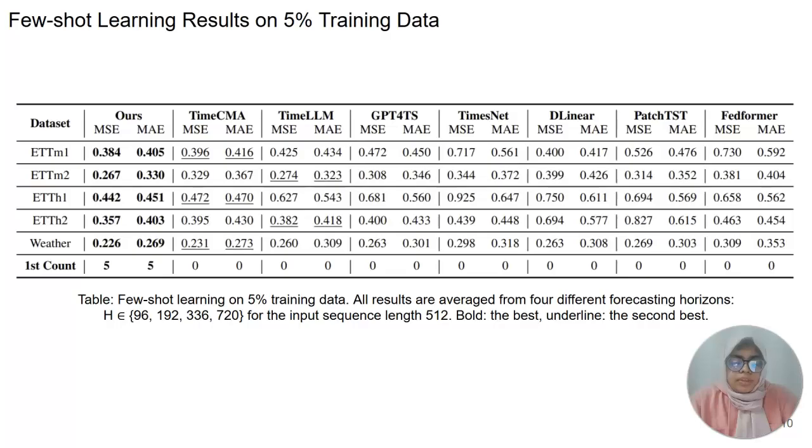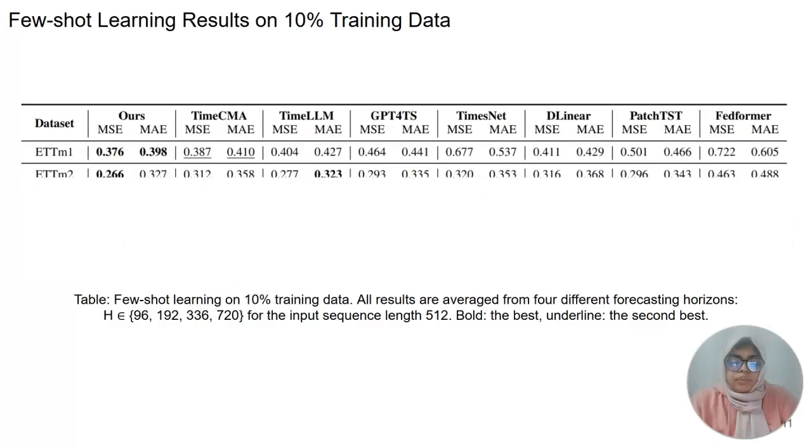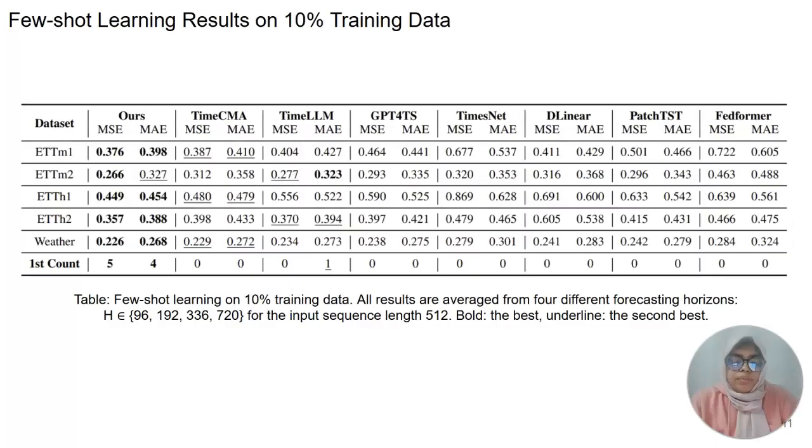T3Time demonstrates exceptional generalization. With only 5% data, T3Time reduces MSE by 4.13% and MAE by 1.91% compared to the previous state-of-the-art. With 10% data, improvements are 3.62% and 1.98% respectively in MSE and MAE.